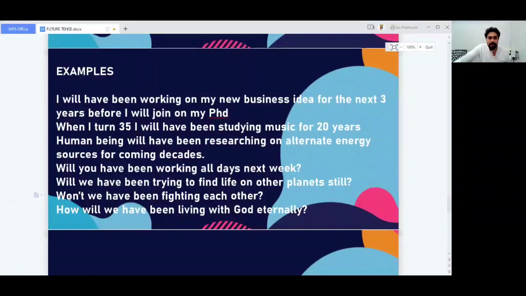So these are the kinds of examples or situations where we use the future perfect continuous. When there is a future time interval, a future time period, if the action is going to be continuing for a longer period of time in the future, we use it. And if the action is going on for an infinite time in the future, we use it.